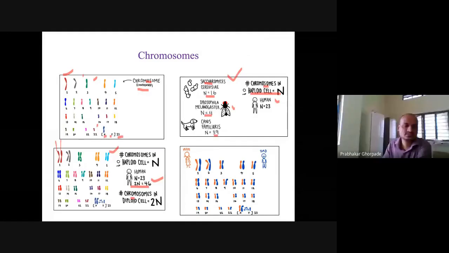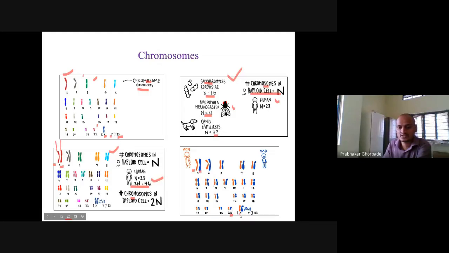So when we say that this chromosome number 1 is a diploid, it means it contains 1 and 2, and the first chromosome comes from mom, and the second chromosome comes from the dad. So the daughter is a combination of the mom and dad's chromosomes. So that is here. And so these are the 23 pairs of the chromosome.